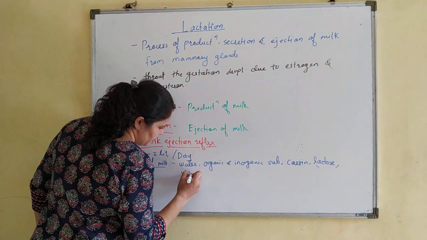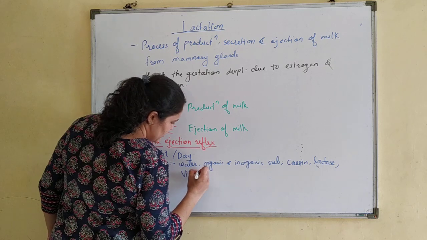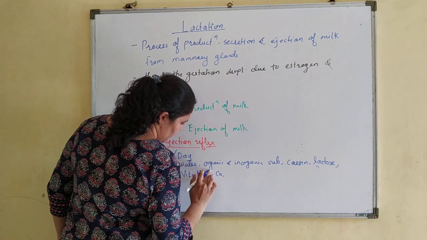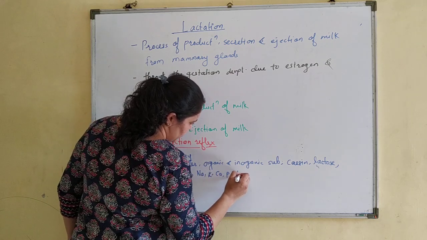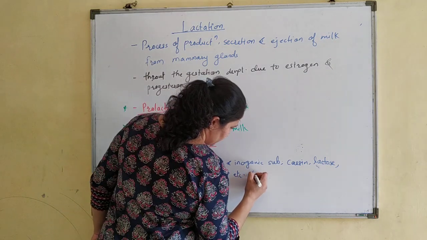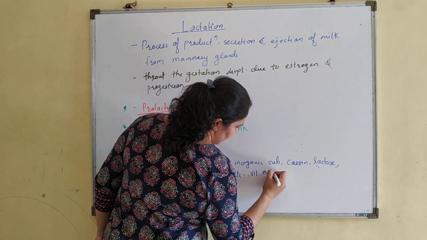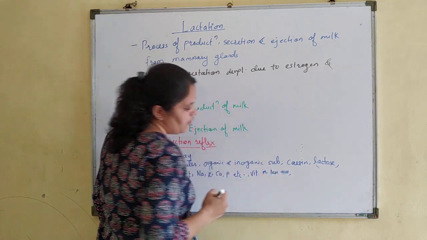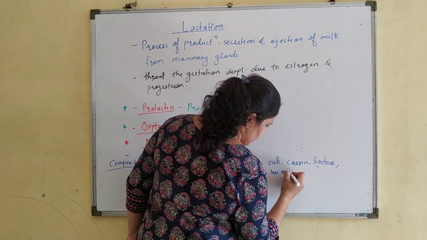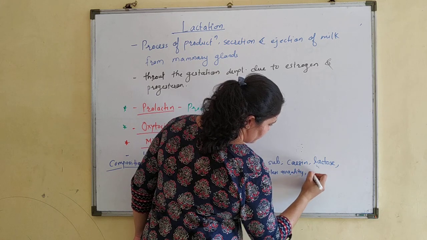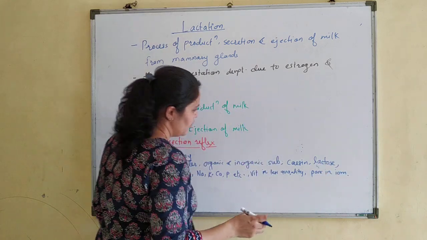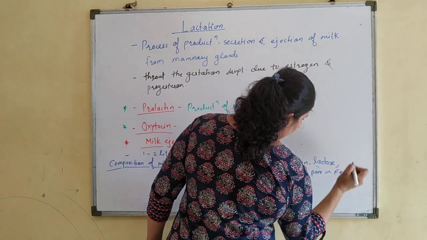Along with this, some vitamins, and some salts like sodium, potassium, calcium, phosphorus, etc. Very little vitamin C, vitamin C in less quantity, whereas it is poor in iron content.